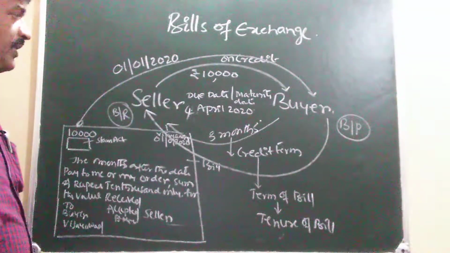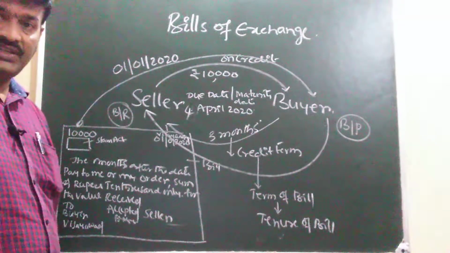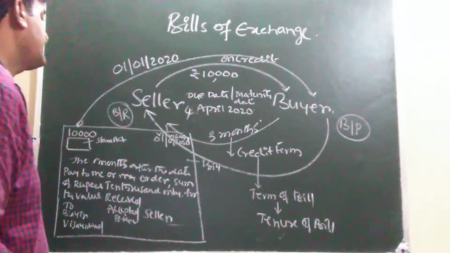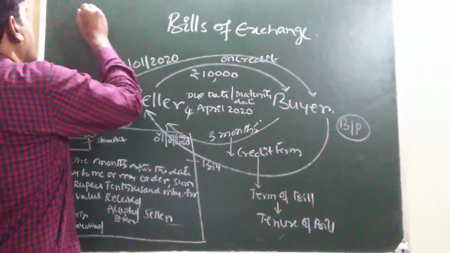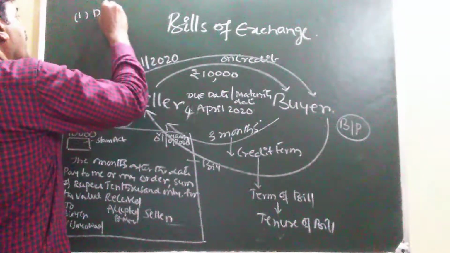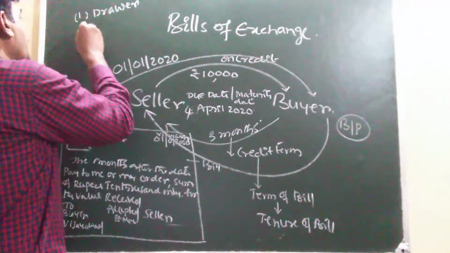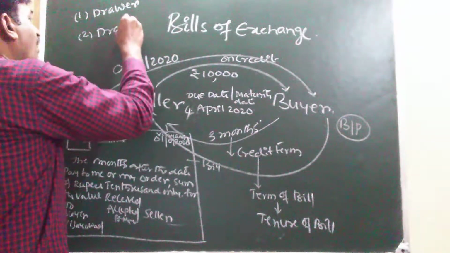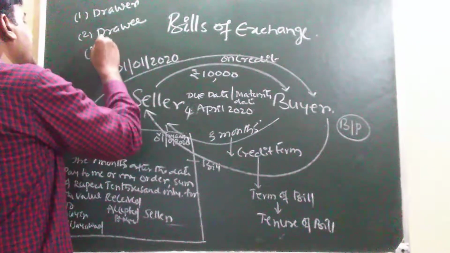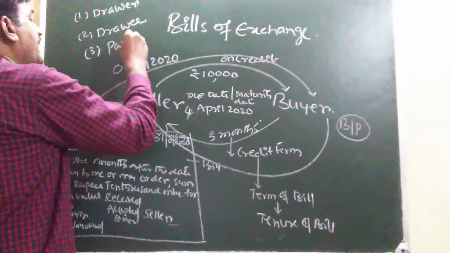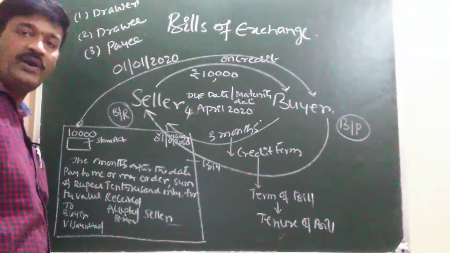Parties of bills of exchange. Now, what are the parties of bills of exchange? 3 parties are there. Number 1 is drawer of the bill. Number 2, drawee of the bill. Number 3, payee of the bill. 3 parties are there.